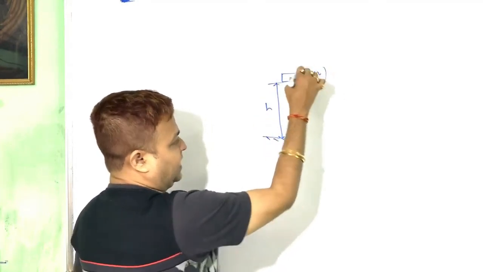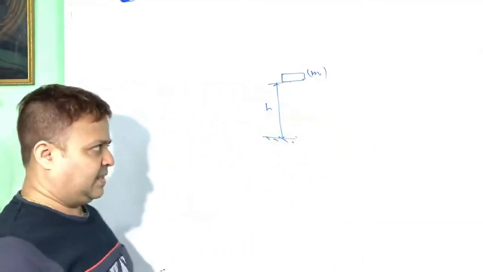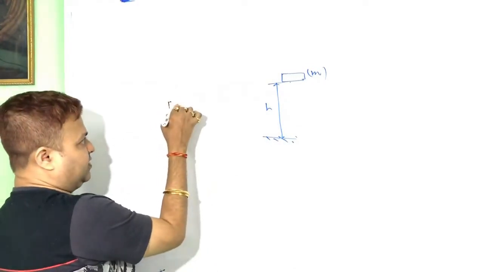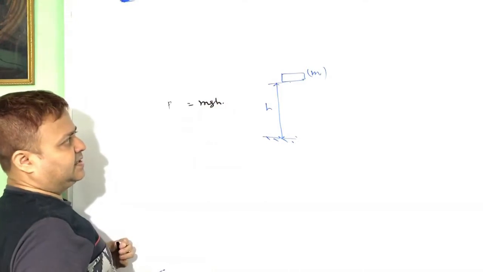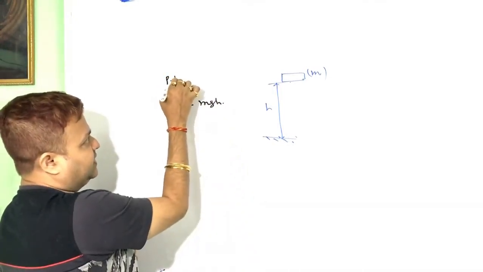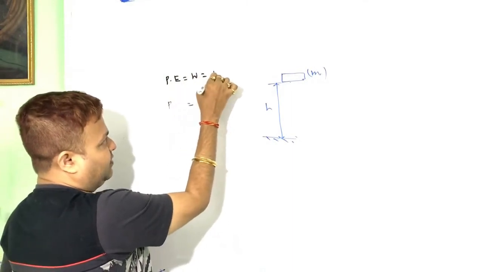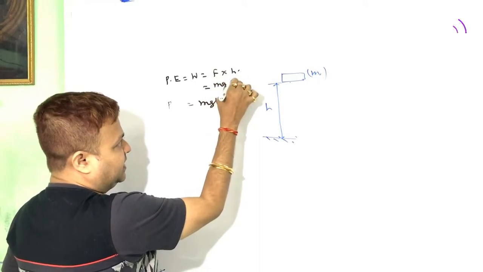Suppose a body of mass m is placed at a height of h from the ground level, then the potential energy is equal to mgh. That is, the work done equals force into displacement. What is the force? That is the gravitational force mg, into height.